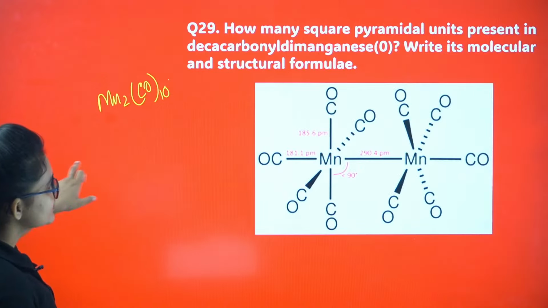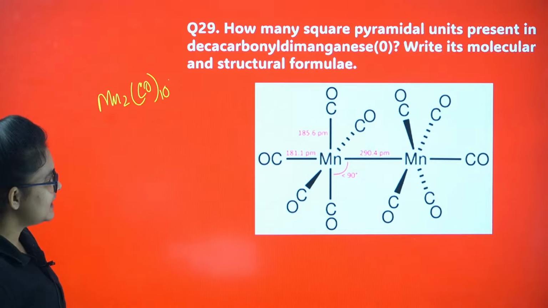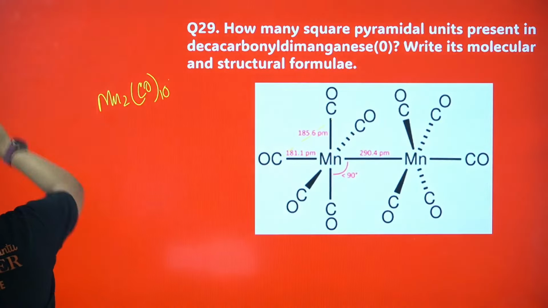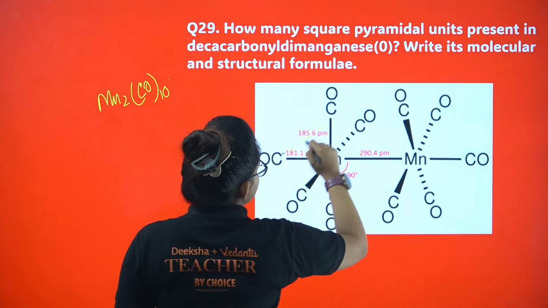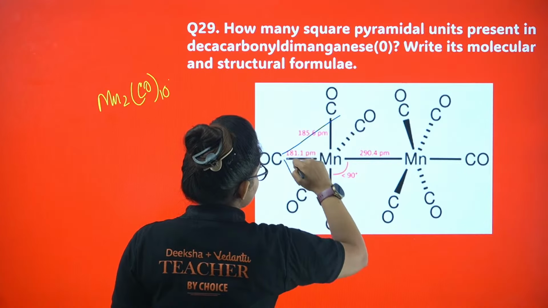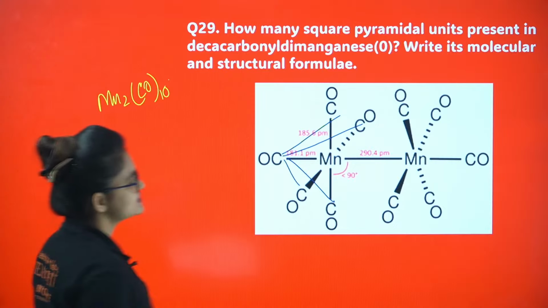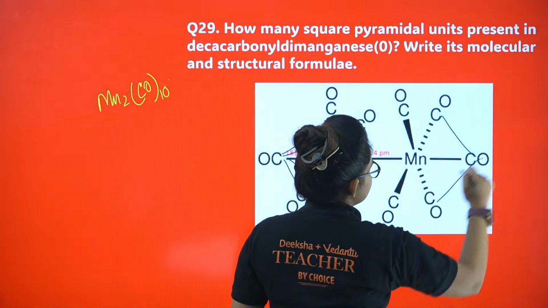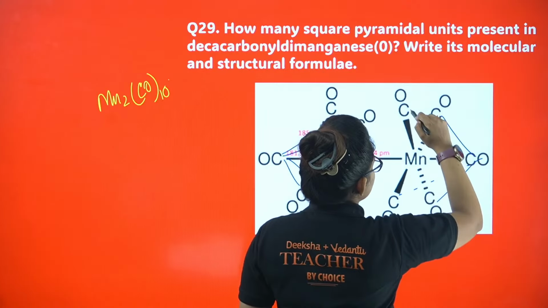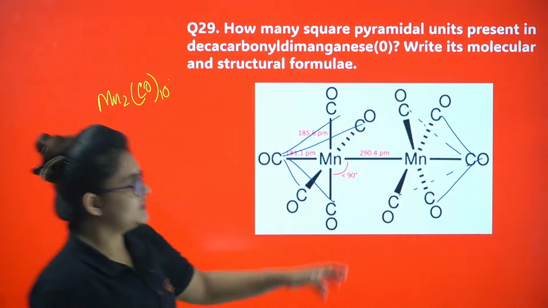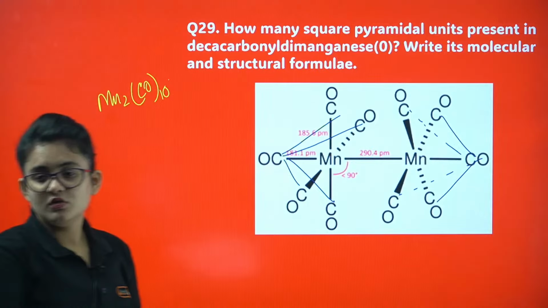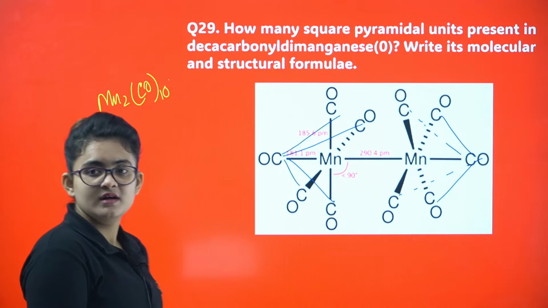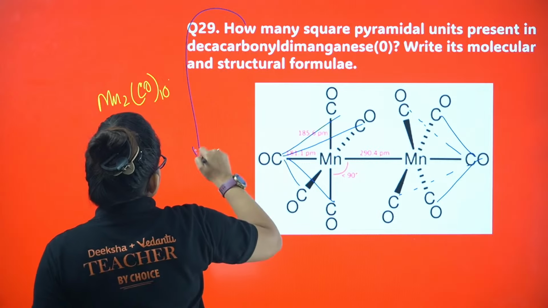Let me show you this. Okay, so here, if you just connect this, this is the tip. If you just connect this, you can see this is a square pyramid, and here also this is a square pyramid. Two square pyramidal units, they are connected. This is the structural formula of it. So how many? This is 2.